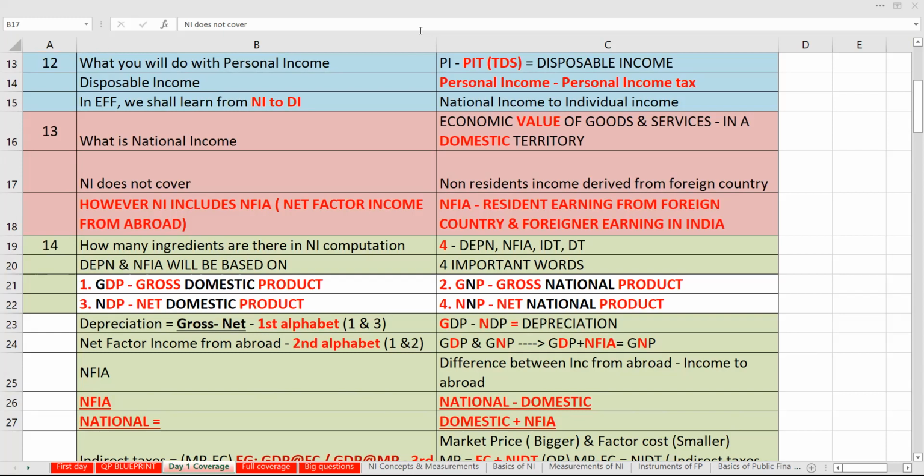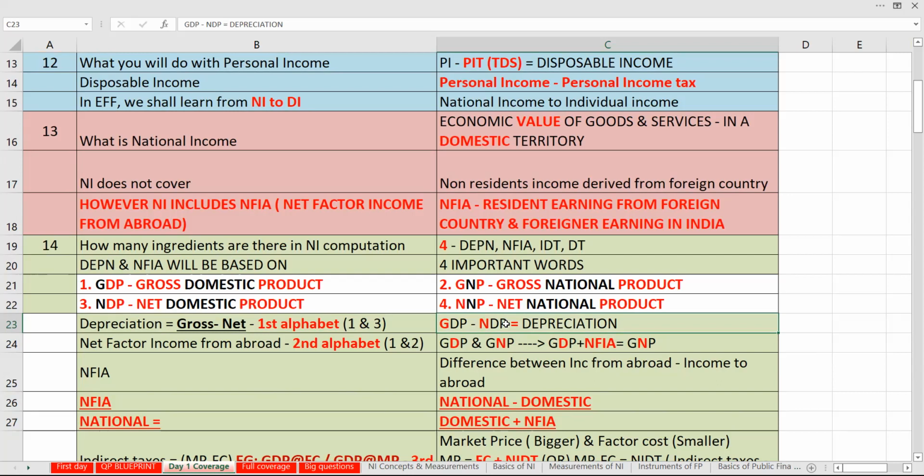So how will you calculate this difference? Easily, they will say depreciation is there when there is a change in the first alphabet. When gross becomes net, depreciation is the difference. See what I have told you: GDP minus NDP is equal to depreciation. See what I have colored now. So GDP minus NDP is equal to depreciation.